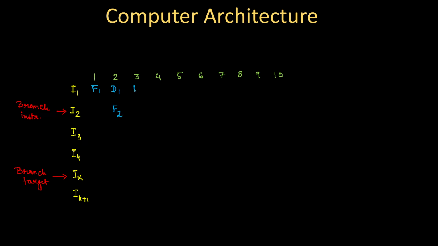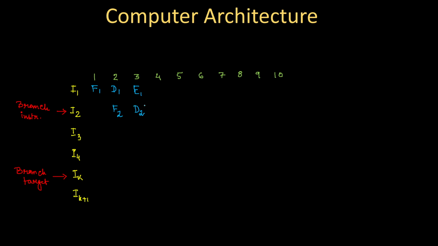Then execution of instruction 1 starts and decode of instruction 2 starts. Now we know that I2 is the branch instruction, and in this case we have assumed that we have kept the decode stage very intelligent, so that it can realize that I2 is a branch instruction as well as calculate the branch target address. That means execution of I2 is no more required in this case, right?